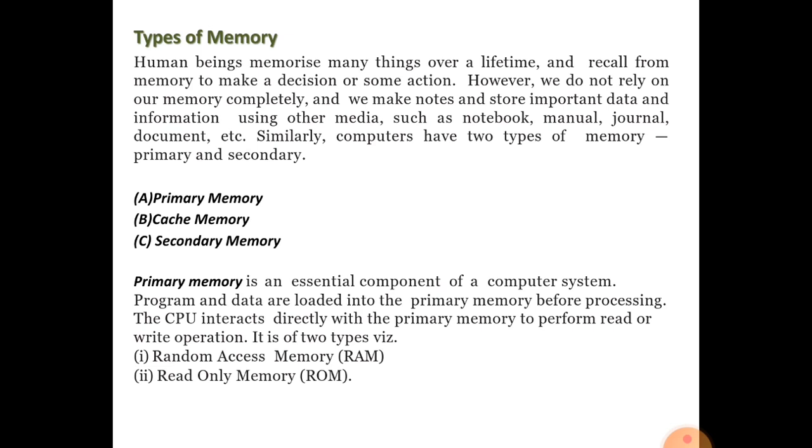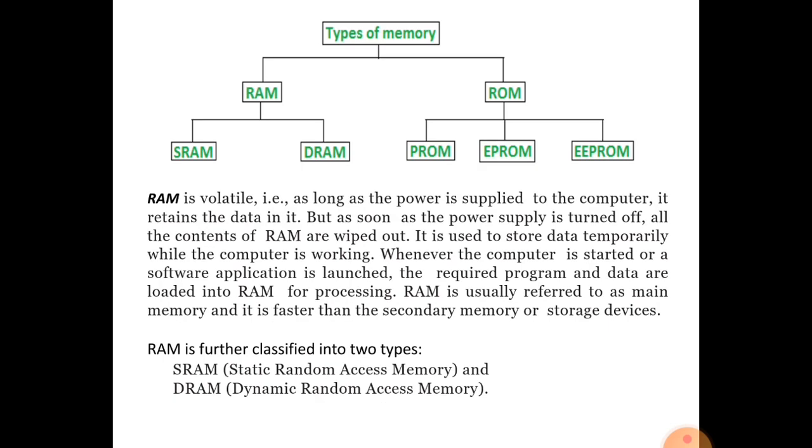Primary memory is of two types: random access memory, RAM, and read only memory, ROM. Random access memory is read and write memory. In read only memory, the data is stored, but we cannot modify it; we can only read the data stored in the ROM.